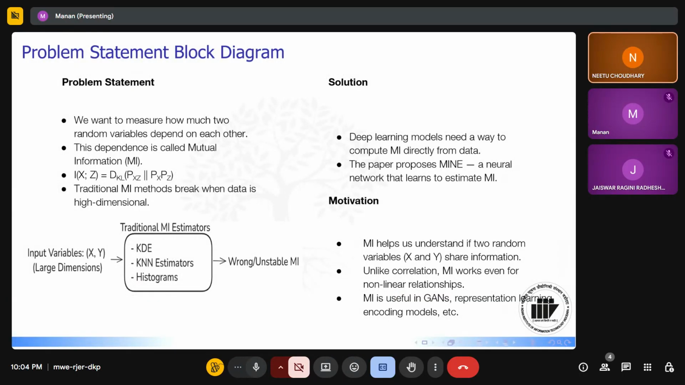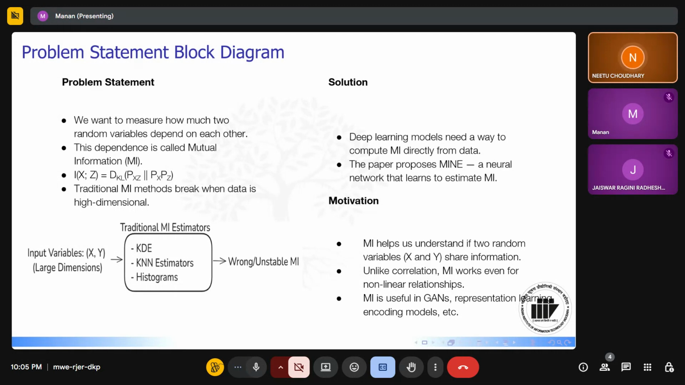solve. We start with two input variables x and y. In real-world machine learning tasks, these variables often have very high dimension. For example, images, embeddings, or long sequences. Traditional methods like kernel density estimation, k-nearest neighbors, or histogram-based estimation try to compute mutual information by estimating probability distributions. But these methods don't scale well. When dimension increases, the estimates become unreliable, unstable, or just completely wrong. This is known as the curse of dimensionality.